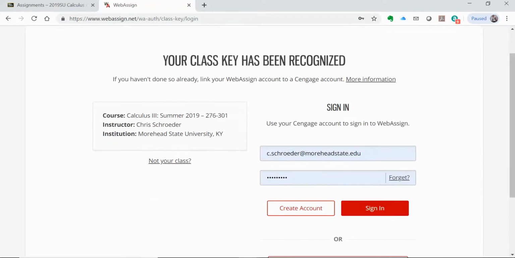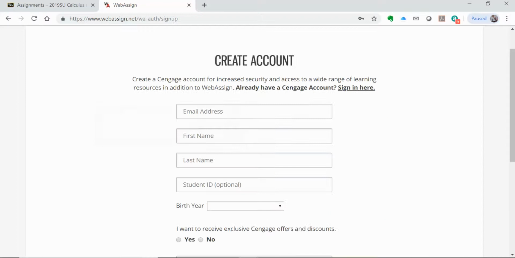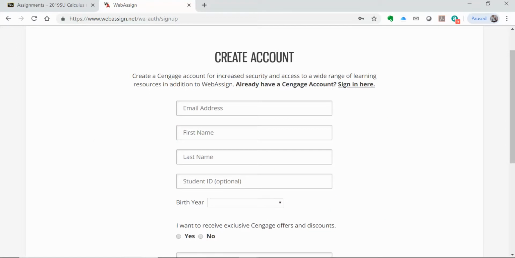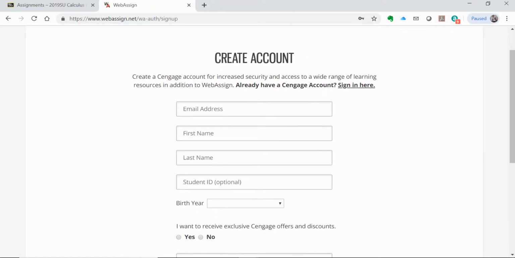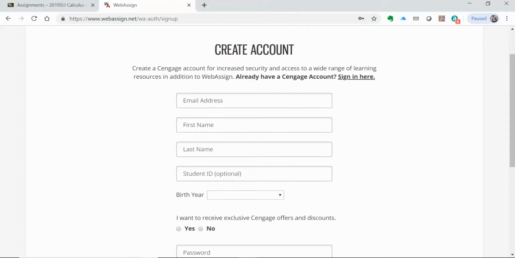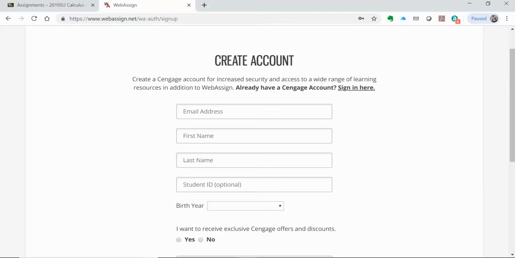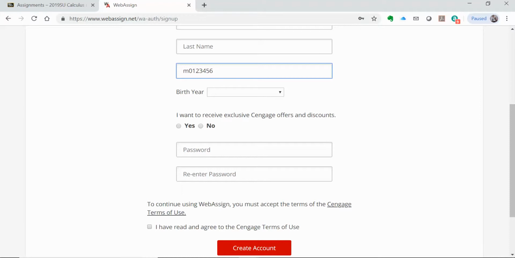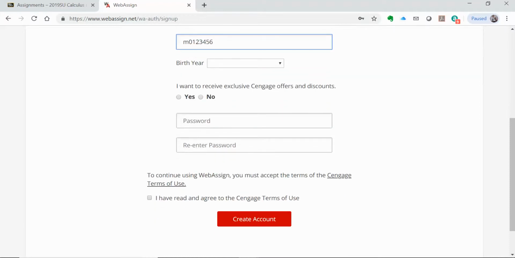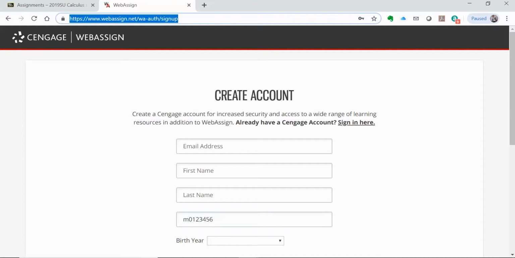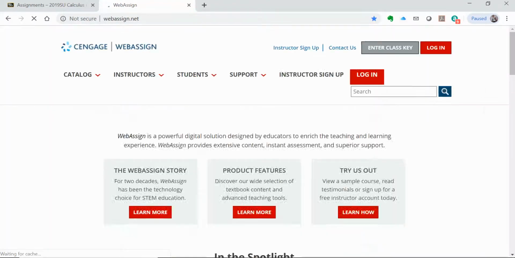If you already have a sign-in account, go ahead and sign in. If not, you click on Create Your Account. Put your email address in, one that you'll check often, because I will send messages out through Webassign. They'll end up in your email inbox if you don't see them on Webassign. First name, last name. Do put your student ID in the form of M, and then whatever your number is, your birth year. If you want to get Cengage offers and discounts, it's up to you. Choose a password, make sure it's one you're going to remember, and then click on create that account. Once you've done that, you can always just go to webassign.net and click on log in. You're going to be in the course.